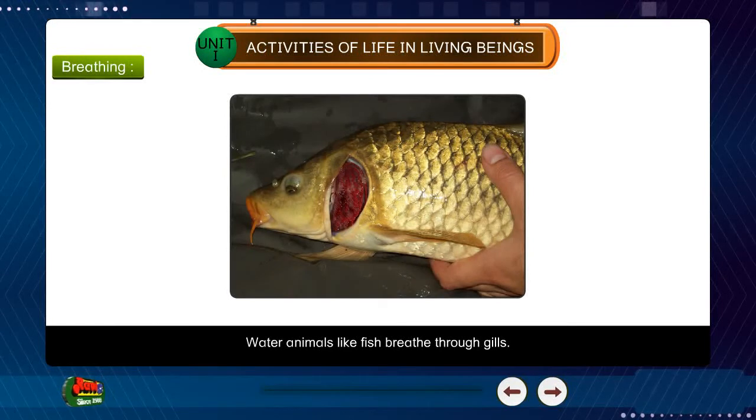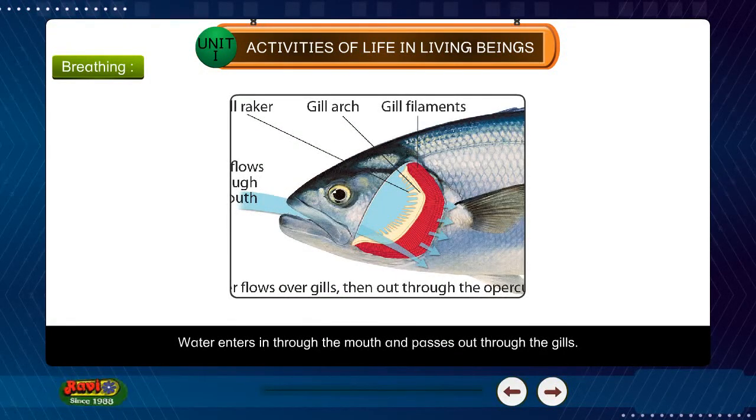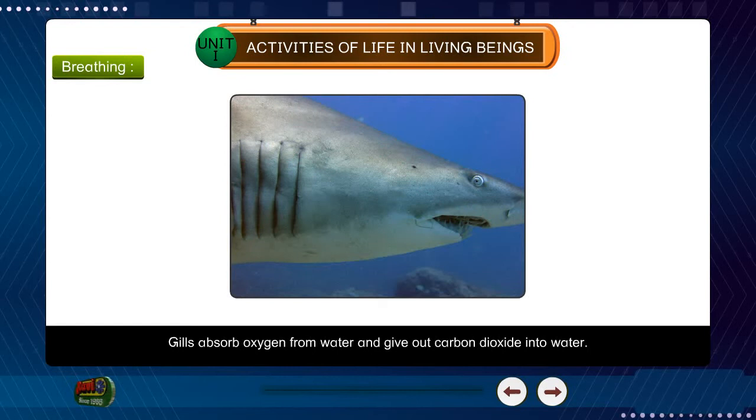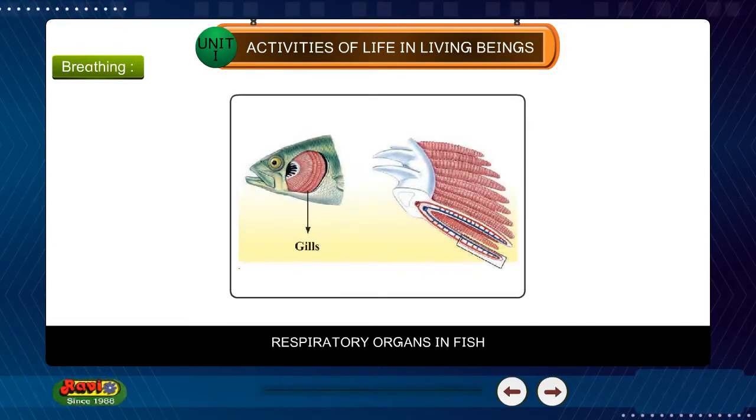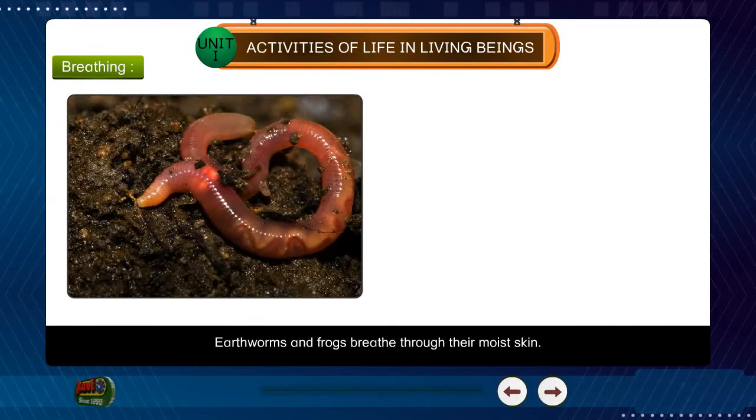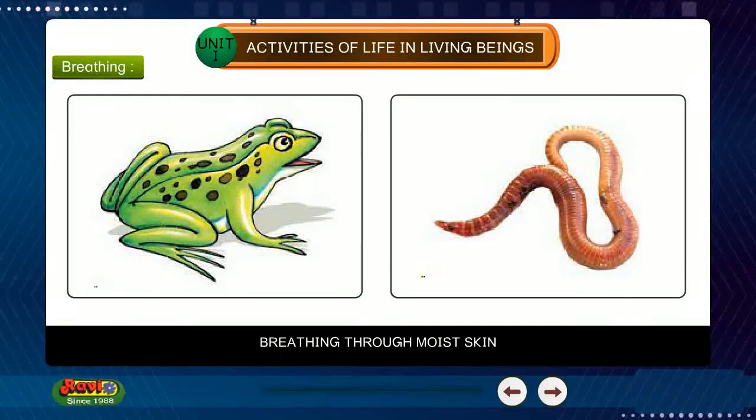Water animals like fish breathe through gills. Water enters in through the mouth and passes out through the gills. Gills absorb oxygen from water and give out carbon dioxide into water. Respiratory organs in fish. Earthworms and frogs breathe through their moist skin. Breathing through moist skin.